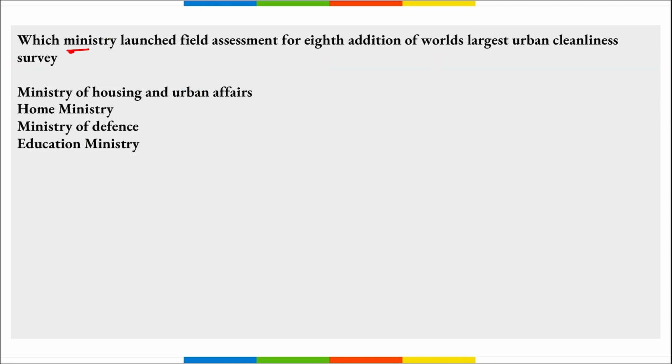Next, which ministry launched the field assessment for the 8th edition of the world's largest urban cleanliness survey? This was launched by the Ministry of Housing and Urban Affairs.